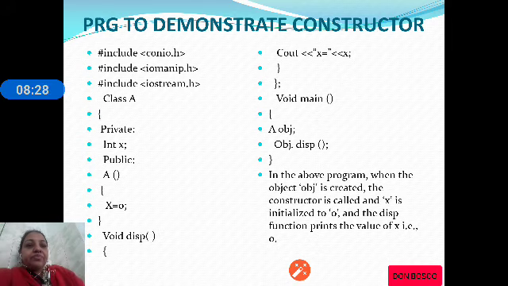In this program, when the object obj is created, the constructor is called, which will initialize the x value to 0. And when we call obj.disp, the value of x is printed. The value of x is 0, that will be printed. Hope you have understood this program where we have used a constructor with no arguments. If there are no arguments, that type of constructor is called a default constructor. So in this program we have used a default constructor.